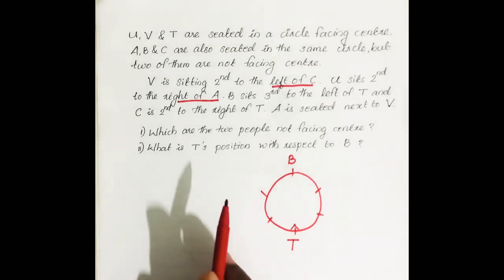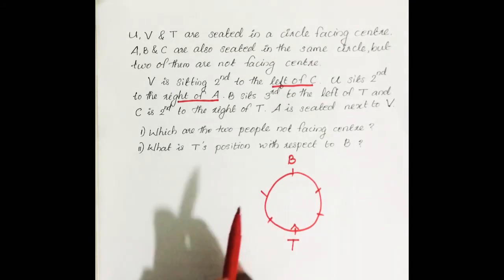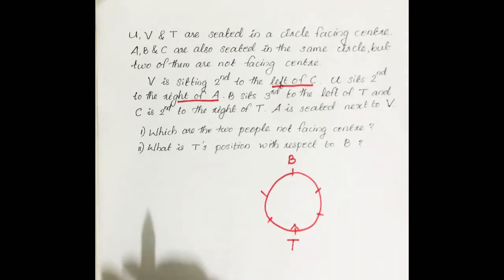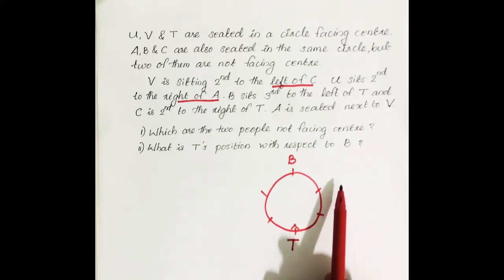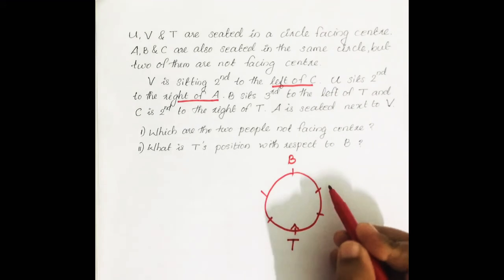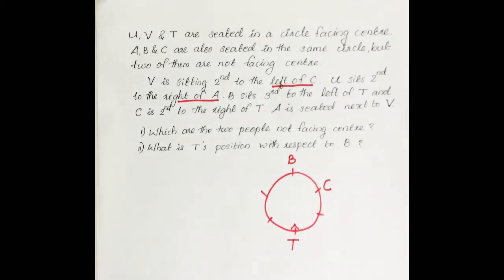Then C is second to the right of T. T is here. First right, second right is C. So we can mark down C here. C's direction is also not clear. Then we have to check any other condition related to these three people. The first condition itself is related to C. V is sitting second to the left of C.